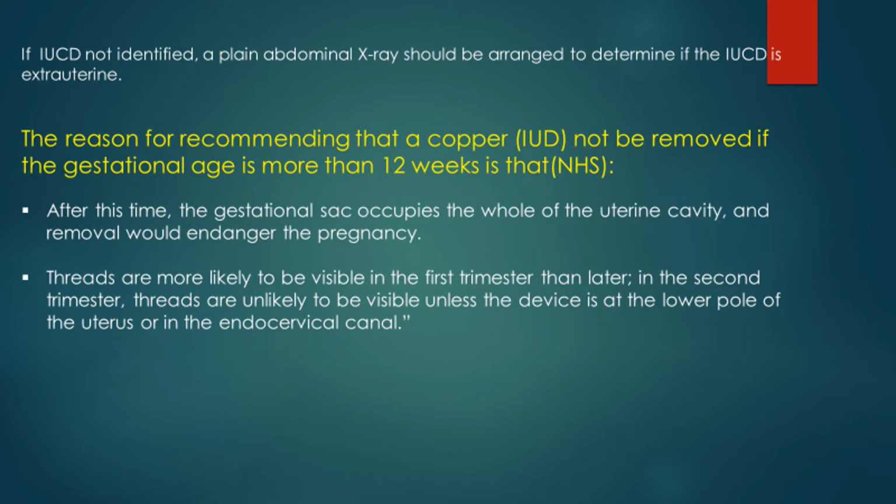If the IUCD is not visualized by ultrasound, plain X-ray should be done. Why does the NHS guideline not recommend removal of the device above 12 weeks?